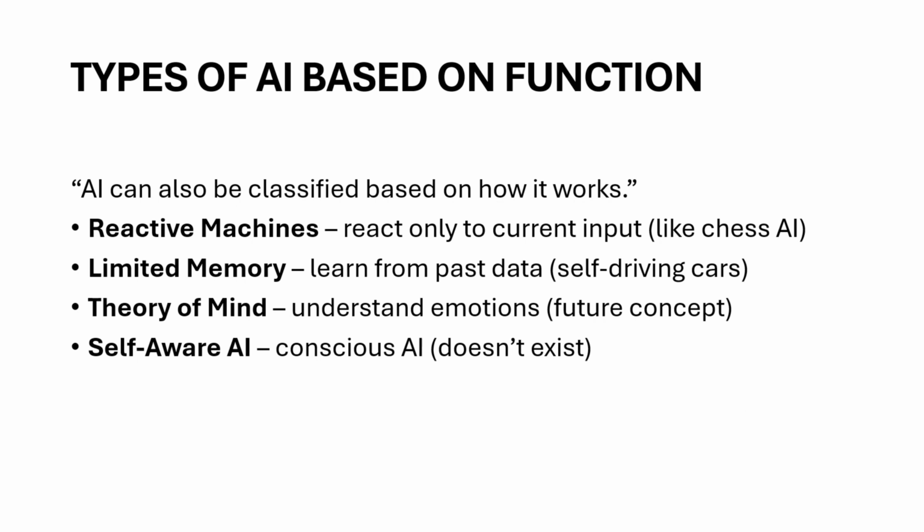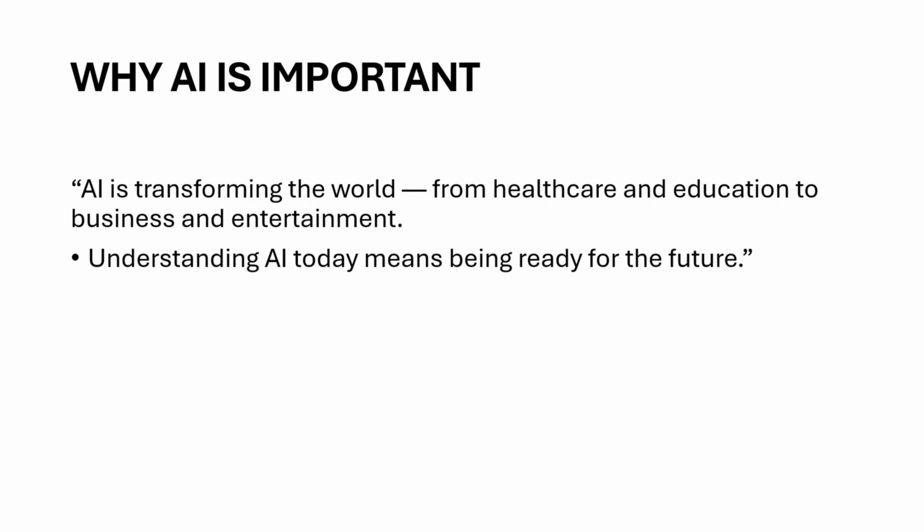Types of AI based on functions. AI can also be classified based on how it works. Reactive machines react only to current input, like chess AI. Limited memory AI learns from past data, like self-driving cars. Theory of mind AI understands emotions, a future concept. Self-awareness AI, conscious AI, doesn't exist.